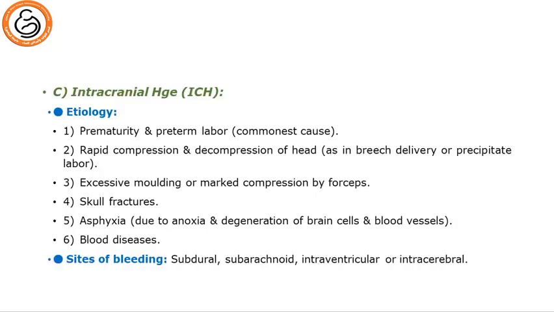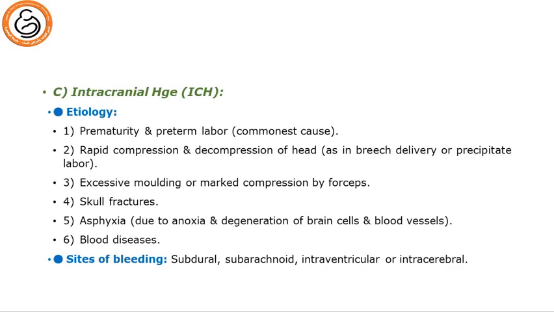The third one is intracranial hemorrhage. Etiology includes prematurity and preterm labor, which is the commonest cause. This is owing to the prematurity of the blood vessels, rapid compression and decompression of the head, like in breech delivery or precipitate labor, excessive molding or marked compression using forceps, skull fractures, asphyxia, which leads to anoxia and degeneration of the brain cells and the blood vessels, and blood diseases.